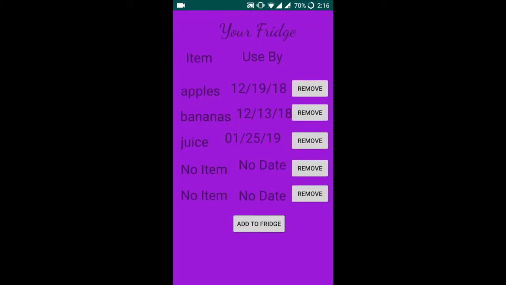So now we can see the items that have been added in the form of a list. When the items have expired, we can remove them and the first position opens up again.